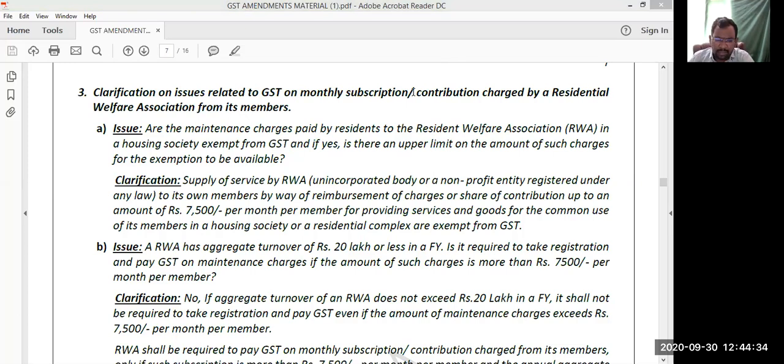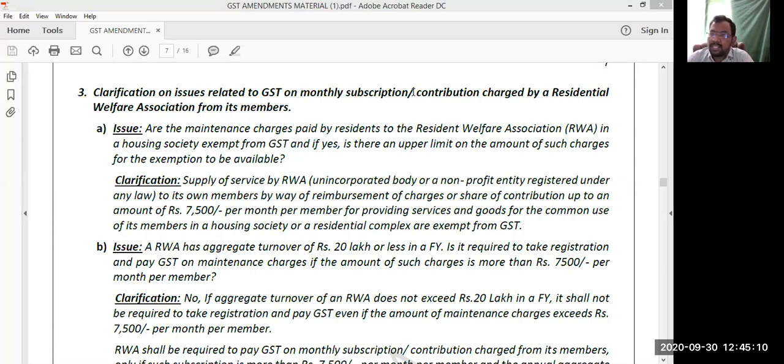Now the question arises whether these maintenance charges are liable to GST. We have an exemption benefit: as long as the maintenance charges do not exceed 7,500 rupees per month per member, it is exempted from GST. If exceeding 7,500 per month per member, that is liable to GST. Sir, only the excess portion is liable to GST, or the entire portion is liable to GST.